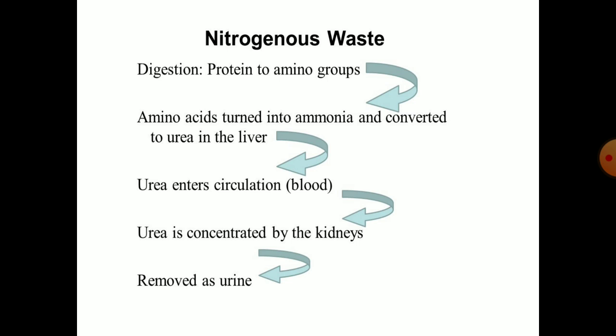This urea then enters the blood circulation. It is then concentrated by the kidneys and later removed as a nitrogenous waste product in urine. So this is the basic overview of excretion of nitrogenous waste.